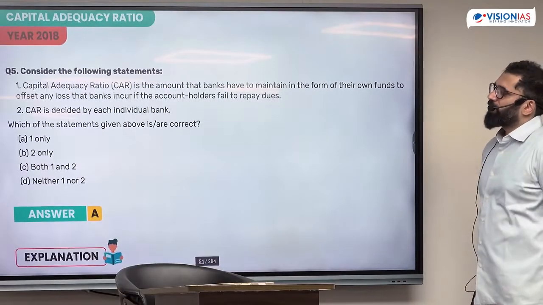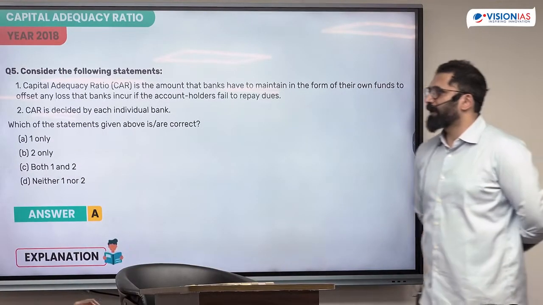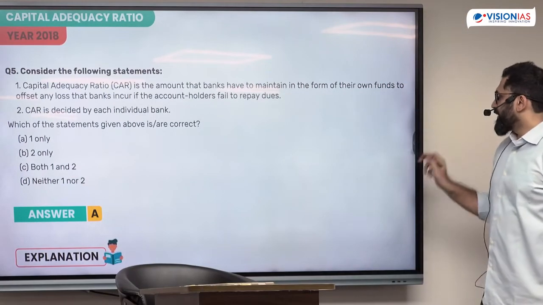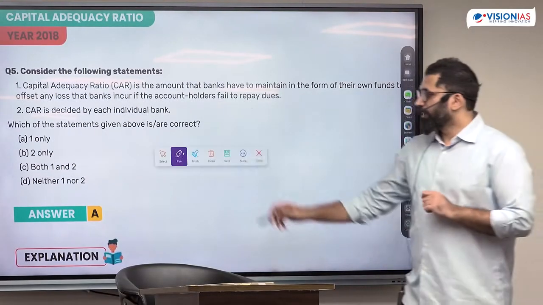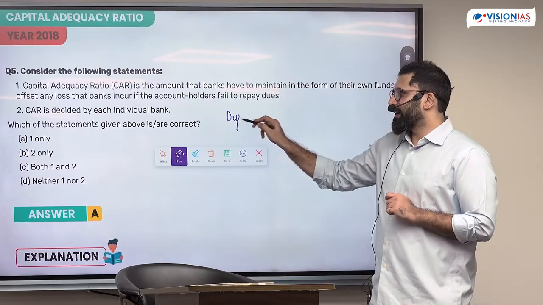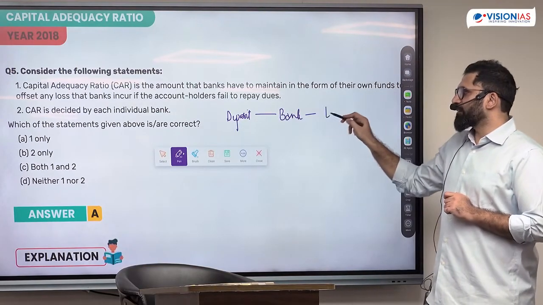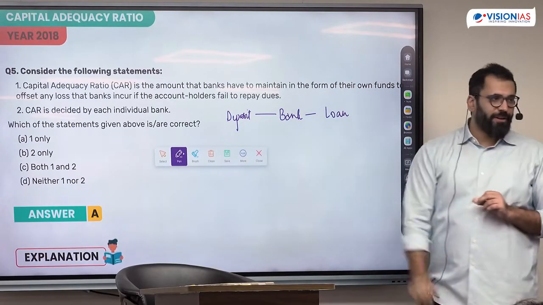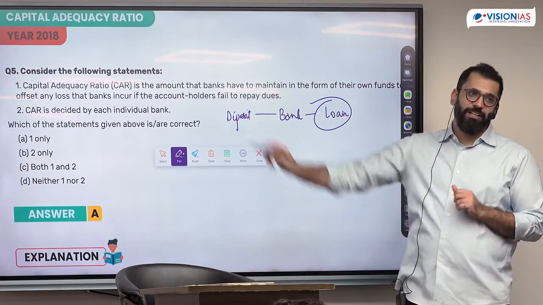Capital adequacy ratio is the amount that banks have to maintain in the form of their own funds to offset loss that banks incur if account holders fail to repay dues. One of the things which we discussed in the banking system was that a bank gets a deposit, and from the deposit the bank has to make a loan. That means there's a risk involved. What if the loan does not come back? How will the depositor get the money?